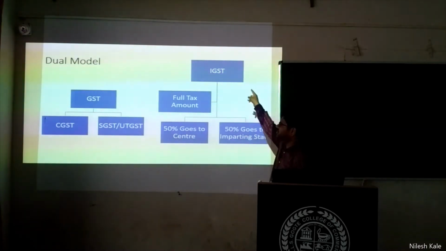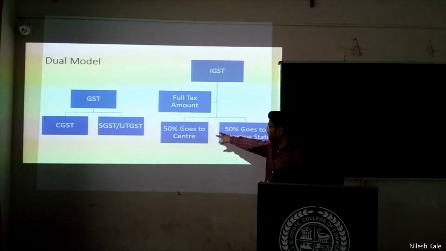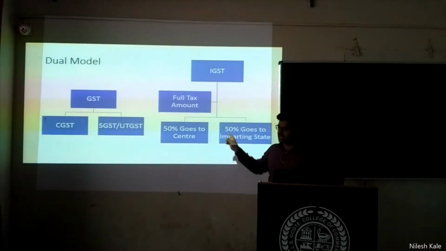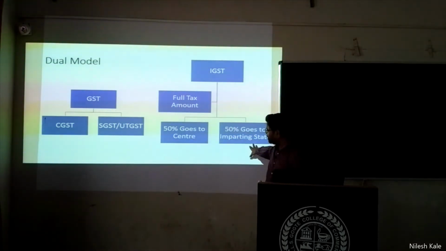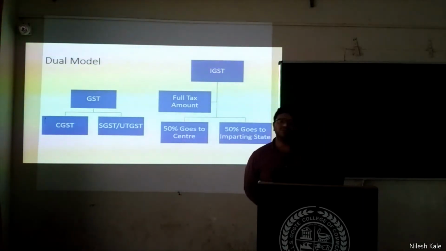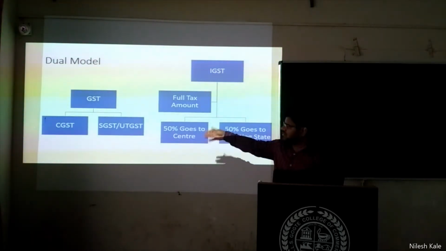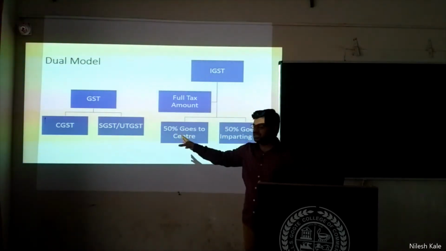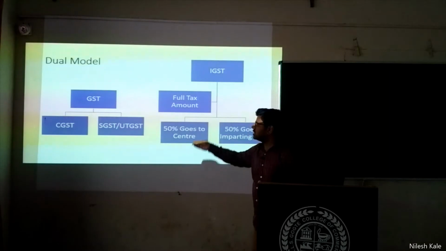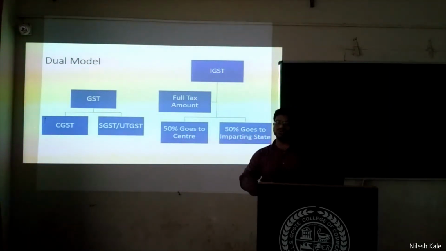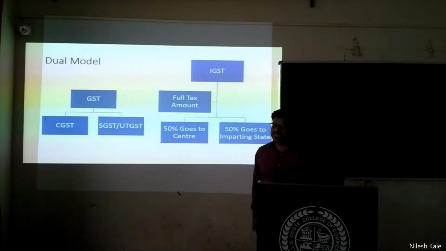And look at this part, IGST is also a type of tax. The full amount of GST will be shared between two governments, that is the central government and the state government. 50% goes to the central government, 50% will go to the imparting state. Sir, 50% of what? Of IGST. What about that case? That is also 50-50 only. 50% will go to the central government, 50% will go to the state government or union territory. If it is going to a union territory, then it is obviously going to the central government only. But fine, this is how the law is made.